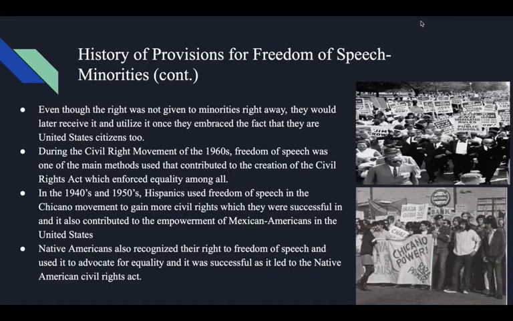In the 1940s and 1950s, Hispanics used freedom of speech in the Chicano movement to gain more civil rights, which they were successful in, and it also contributed to the empowerment of Mexican Americans in the United States. Native Americans also recognized their right to freedom of speech and used it to advocate for equality, and it was successful as it led to the Native American Civil Rights Act.